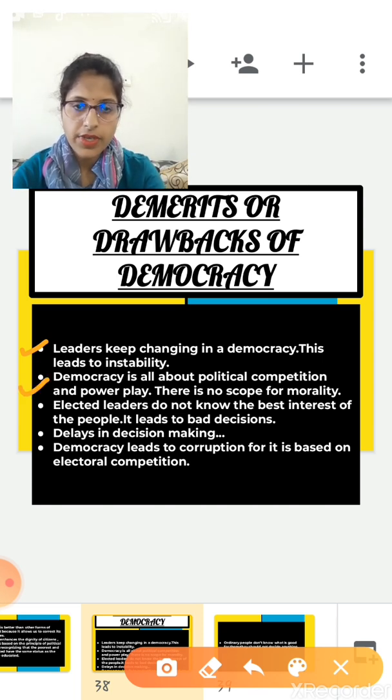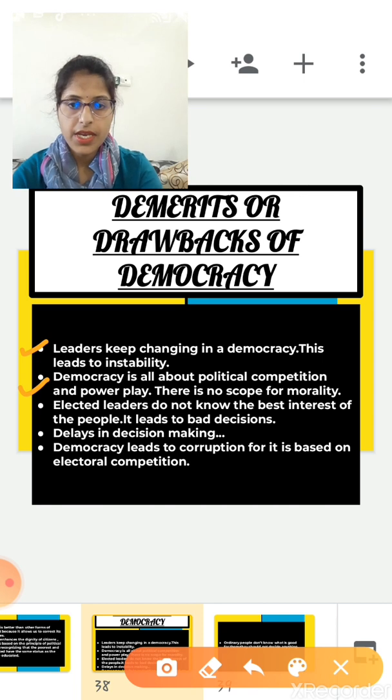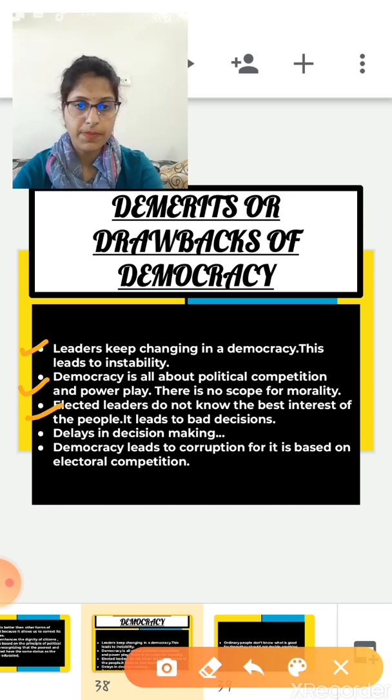Next one is democracy is all about political competition and power play. So there is no scope for morality. Next one is elected leaders do not know the best interest of the people, so it leads to bad decisions. Next one is delays in decision making. So all the decisions are to be approved and discussed in the parliament, as we know, and many people and institutions are to be consulted. So it leads to delay in decision making.